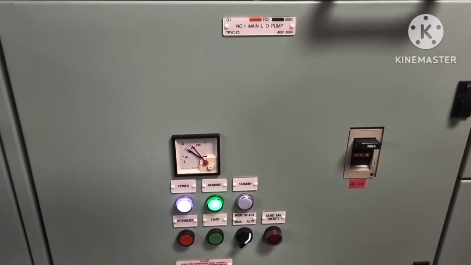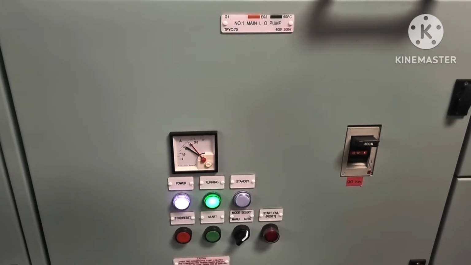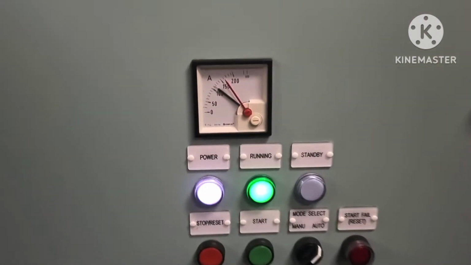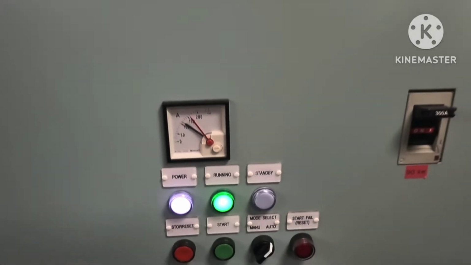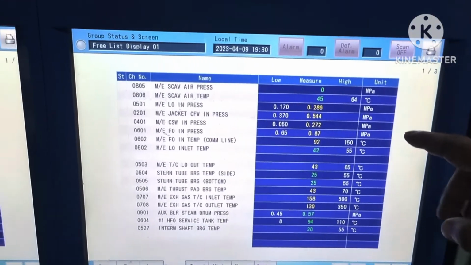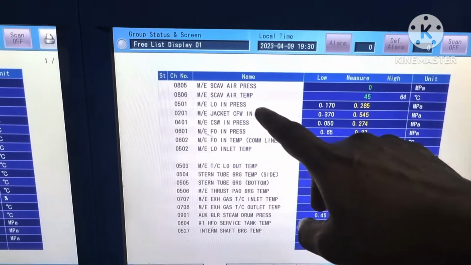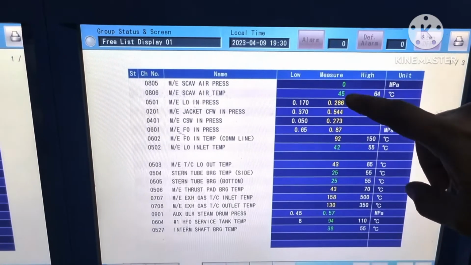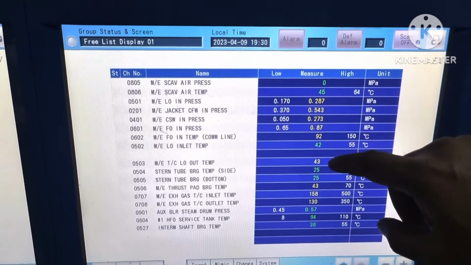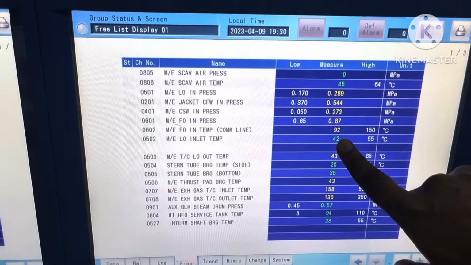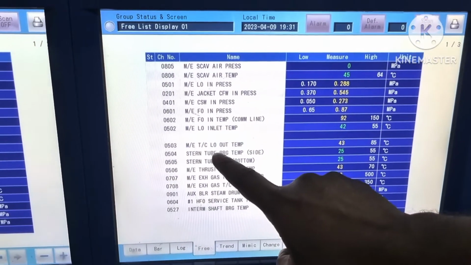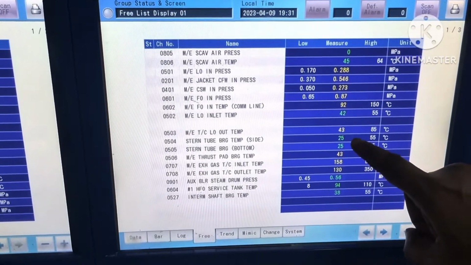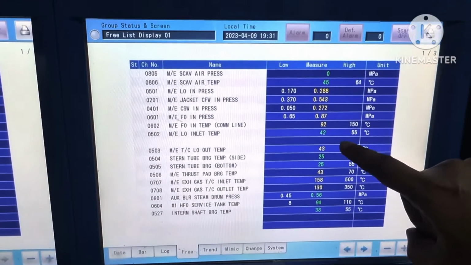Now we have to make sure the lube oil pump is running. You can see here the main engine lube oil pump is running. This pump is running for main lube oil and turbocharger. From the engine alarm system monitor, we can check the lube oil pressure. You can see here lube oil pressure, also jacket pressure, and lube oil inlet temperature. And here is the main engine turbocharger lube oil outlet temperature. Here you can see 43.